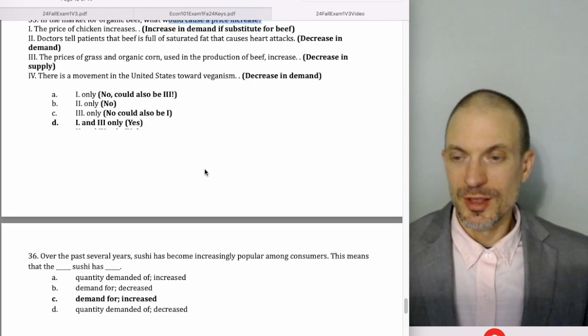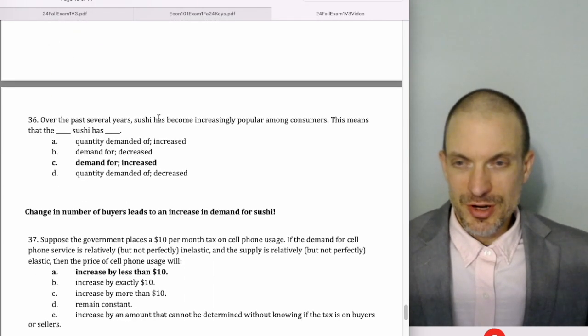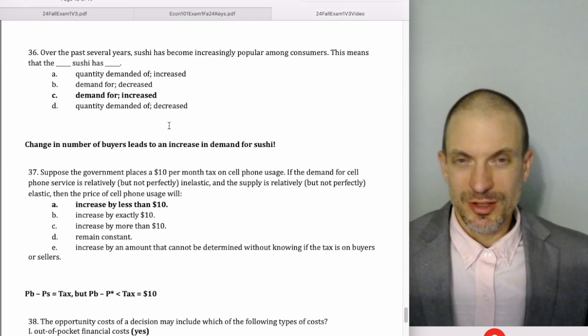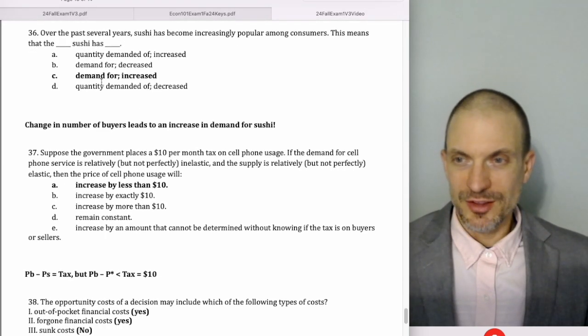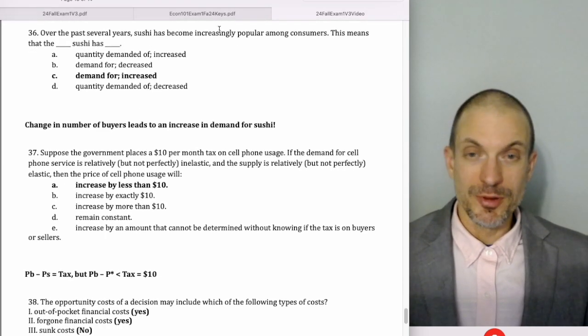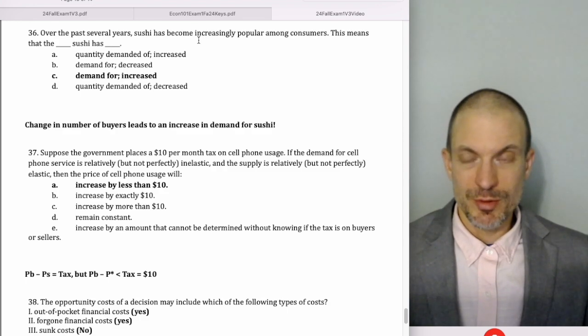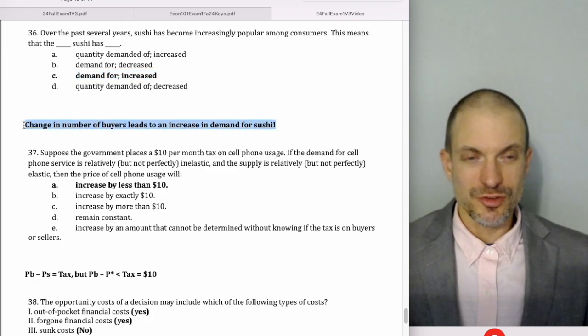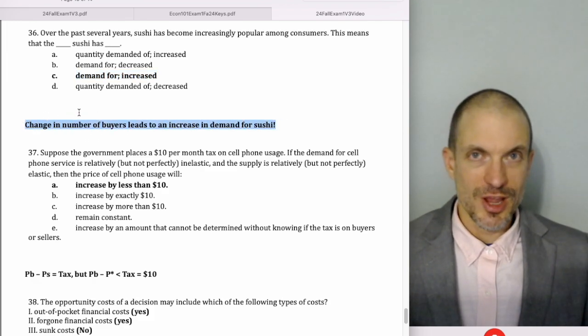All right, so over the past several years, sushi has become increasingly popular among consumers. So this is consumers getting more interested in whatever the product is. So that's an increase in demand for sushi. So C is the best answer. So maybe we could describe this as a change in the number of buyers or a change in tastes and preferences.